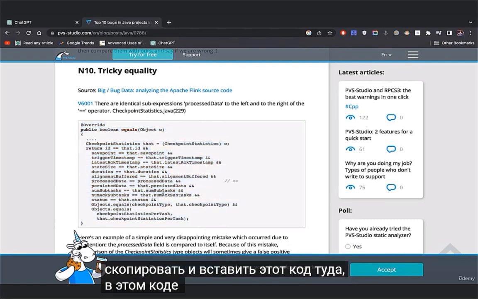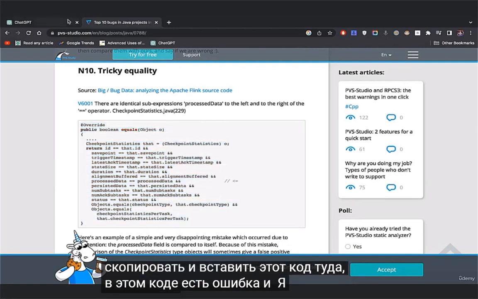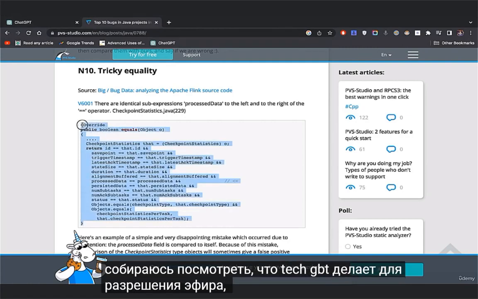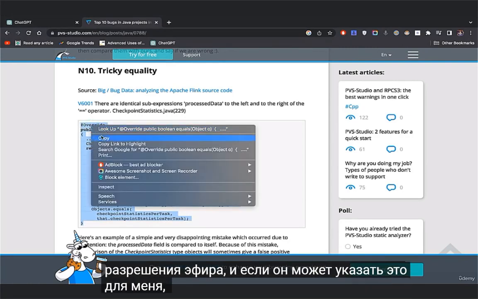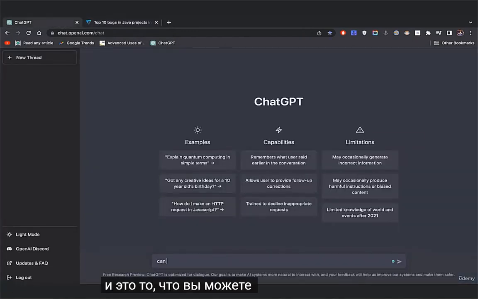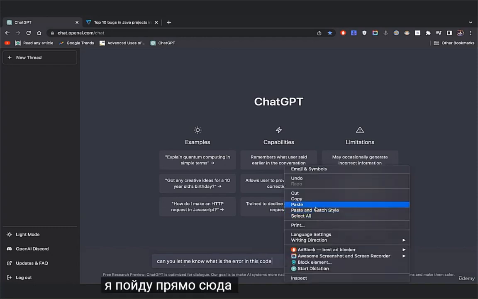There's an error in this code, and I'm going to see what ChatGPT does to resolve the error and if it can point it out for me. This is what you can do for yourself. I'm going to go right here. I'm going to paste it.